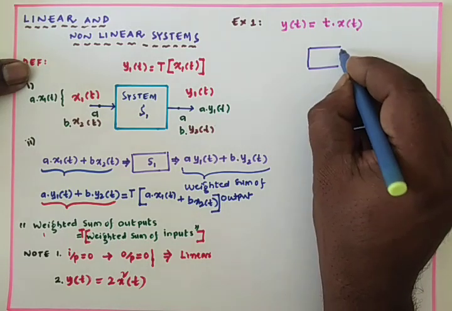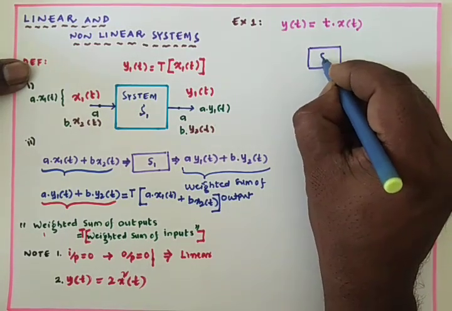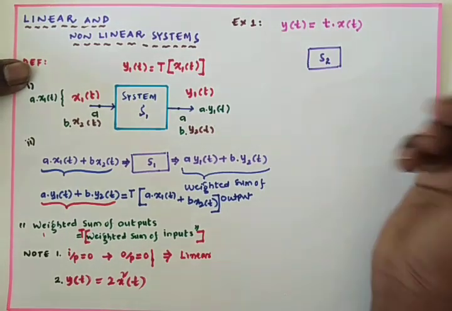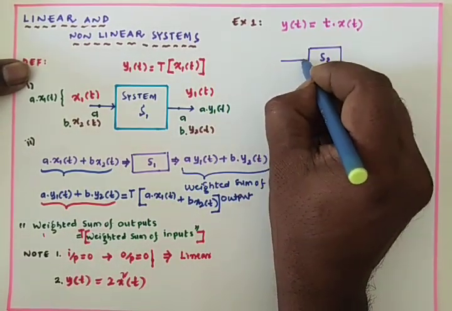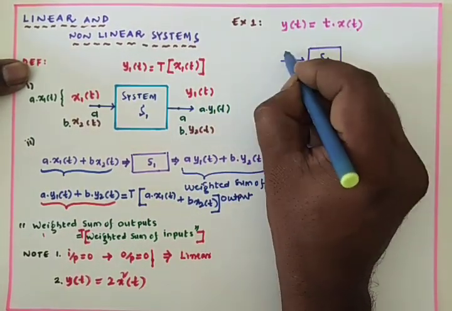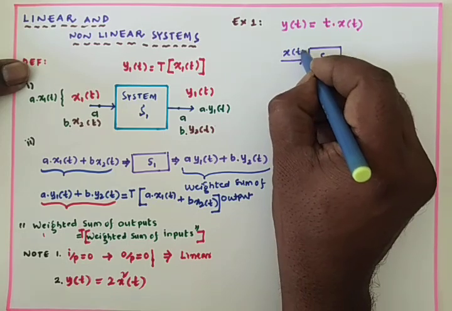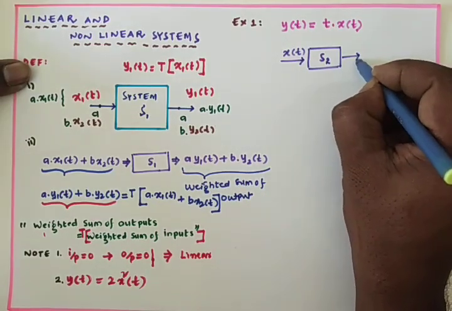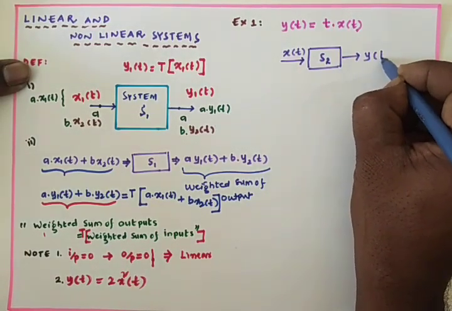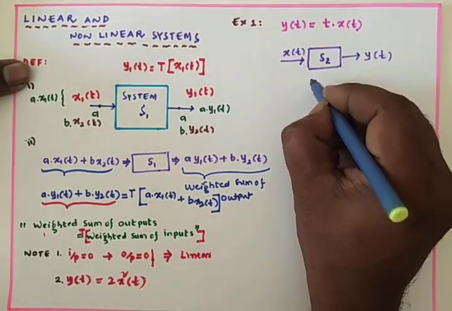Assume that the system is S2, to which I am giving the input x of t. The output I am getting is y of t. How can I get the y of t?